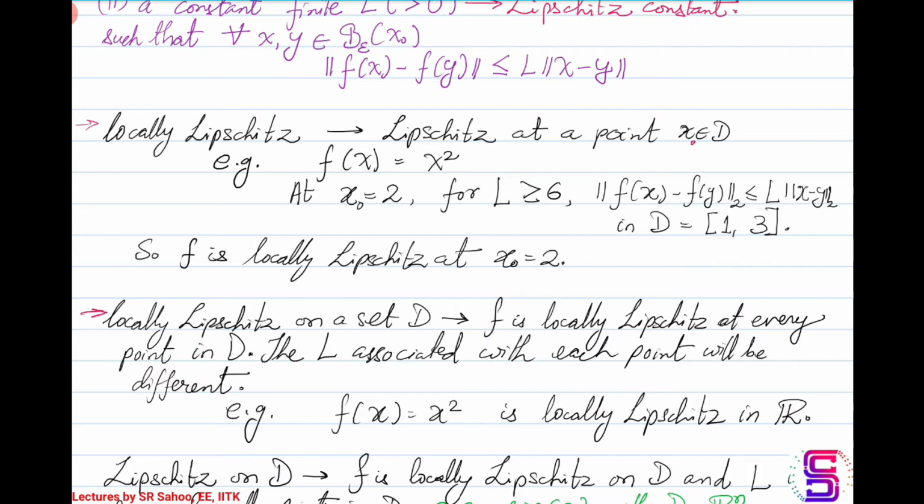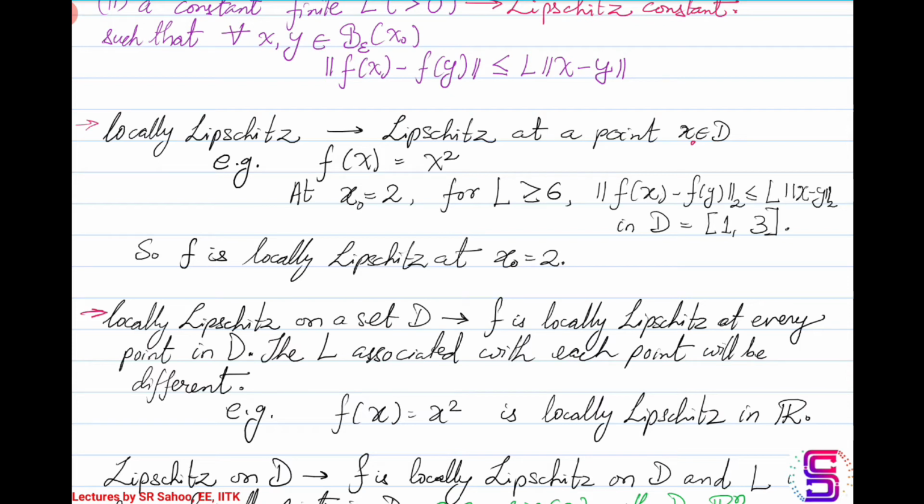For example, in the function f of x equal to x squared, let's say the domain is the entire real axis. We are interested in checking whether it is Lipschitz at 0 or not. When I take 0 and the neighborhood -1 to 1, I'll get some L. Suppose that L is anything greater than 1. Now suppose I want to check at 2 and I take the interval 1 comma 3, then L will be anything greater than or equal to 6. If I want to see it at the point 4, in the neighborhood, let's say 3 comma 5, then L can be anything greater than or equal to 10.